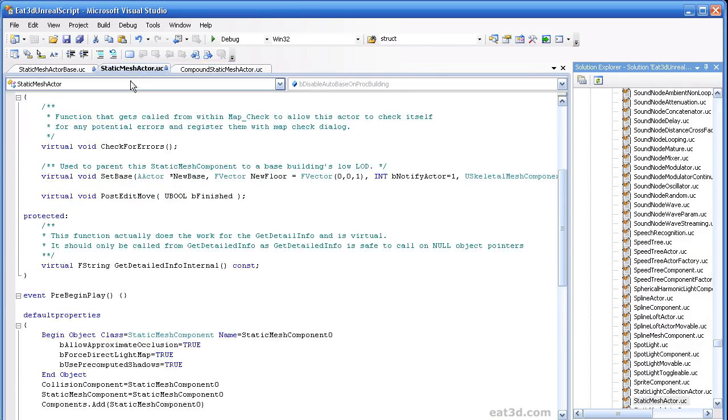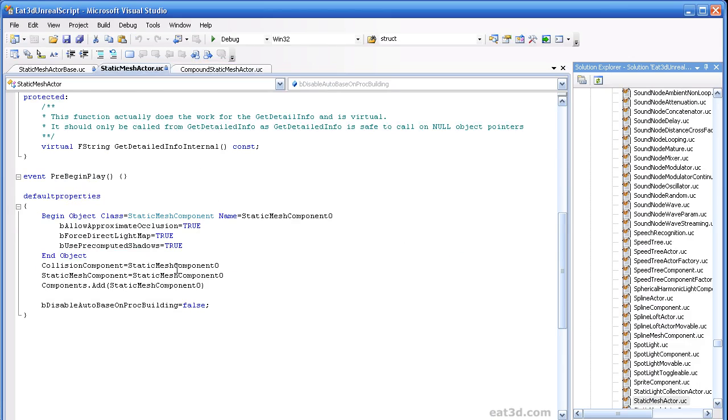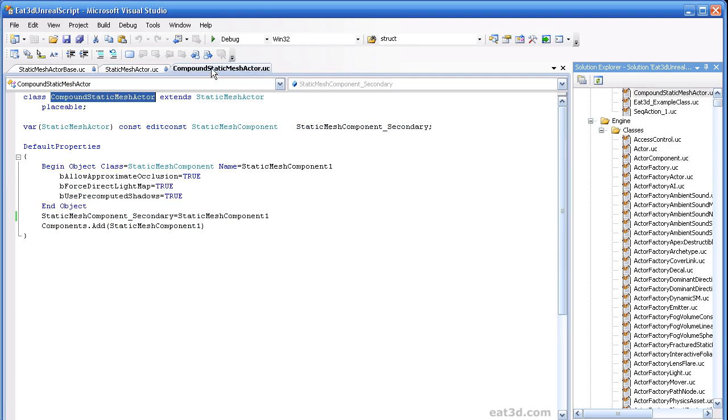script file here, when you look at static mesh actor, notice that it is setting its collision component to essentially the collision component of the static mesh component, and then it also sets the static mesh component to that, and then adds the component. Here we are not taking the step to actually do the collision, and that's kind of intentional because there's some restrictions unless you're doing special objects that a single mesh can only have, or a single actor can only have one collision object stored on it.